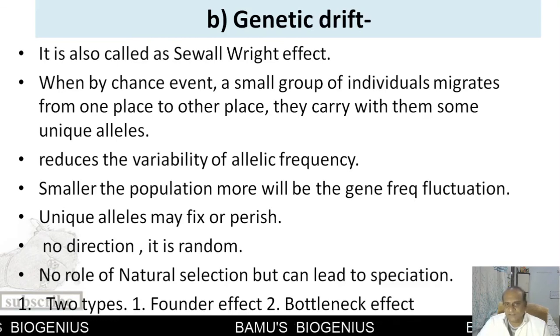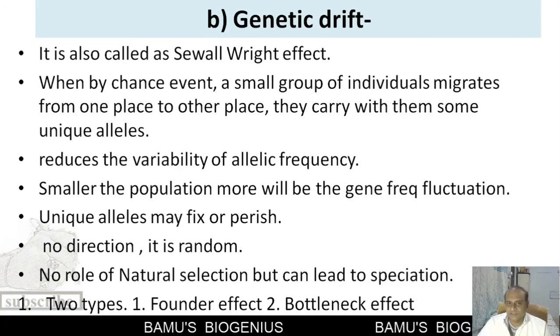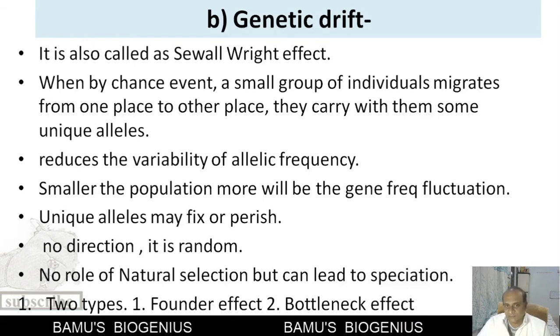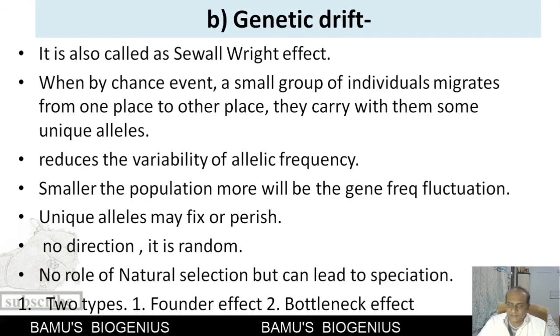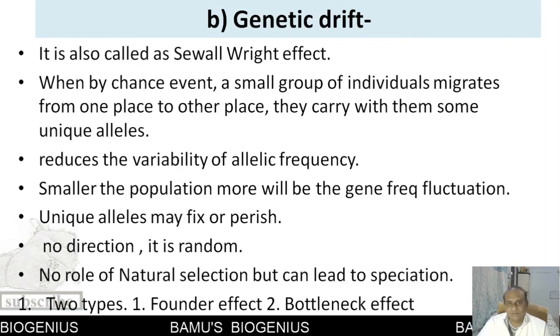What do you mean by fixing of alleles in a population? That means these particular alleles are selected, these particular alleles remain in a population, and after that they are inherited generation after generation. So this is known as fixing of a particular kind of allele. There may be chances of perishing of that particular population. There may be chances of the extinction of that particular population.